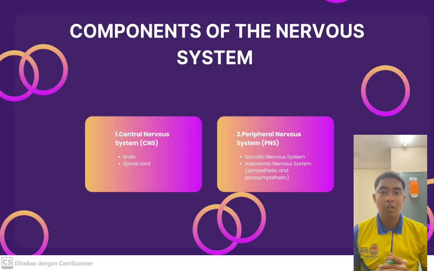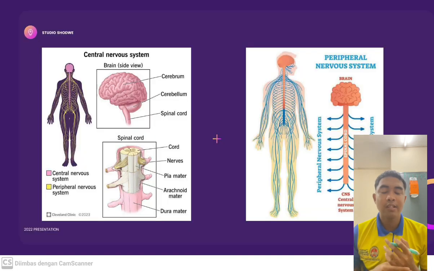Next we talk about the components of the nervous system. It has two: first is the CNS, second is the PNS. CNS is the central nervous system. It consists of the brain and the spinal cord. PNS includes the autonomic and somatic systems.